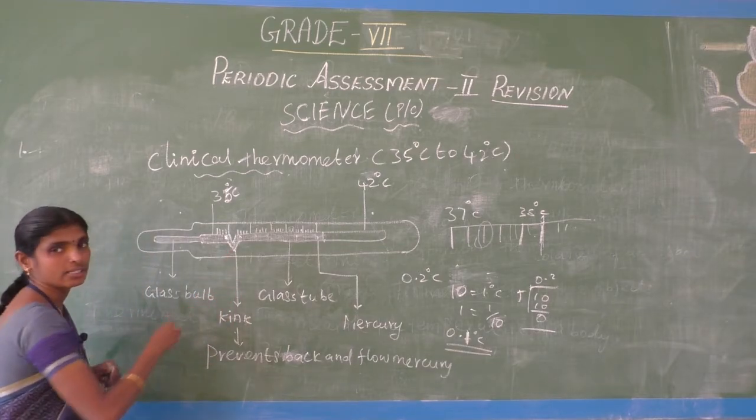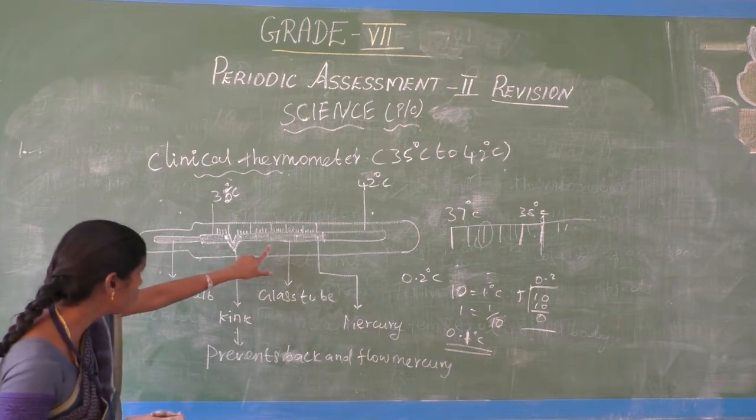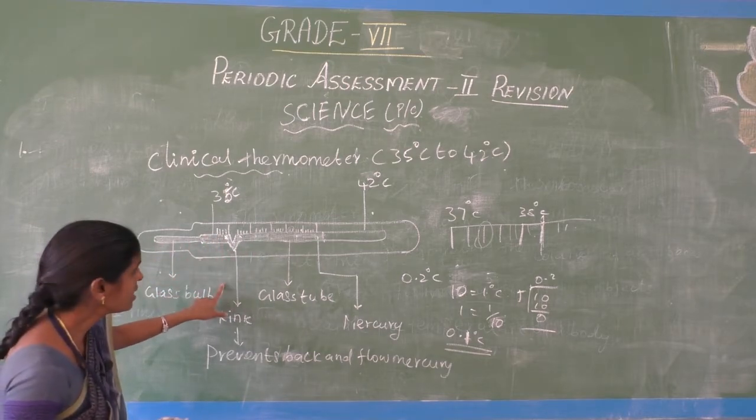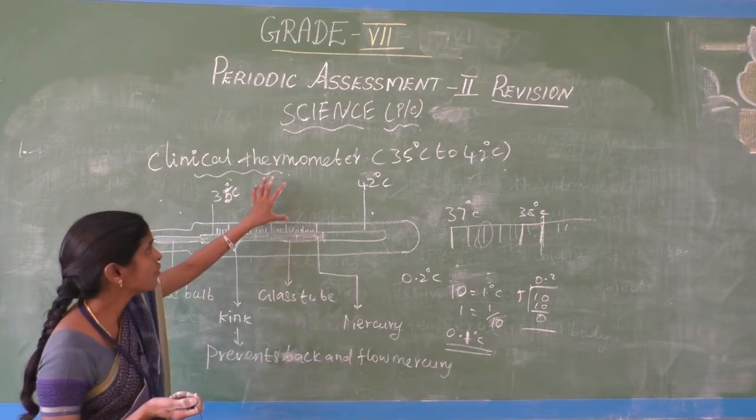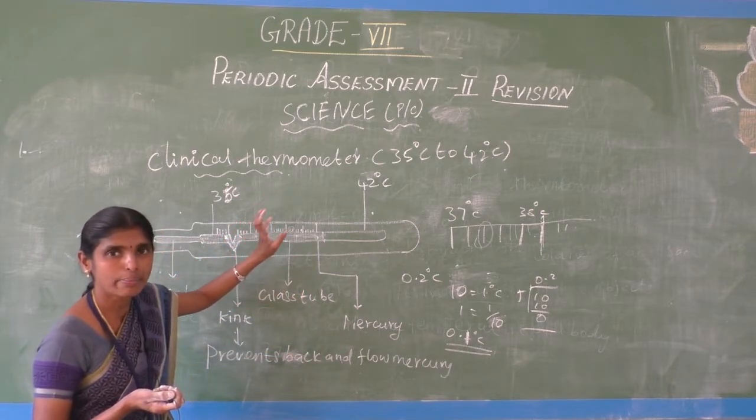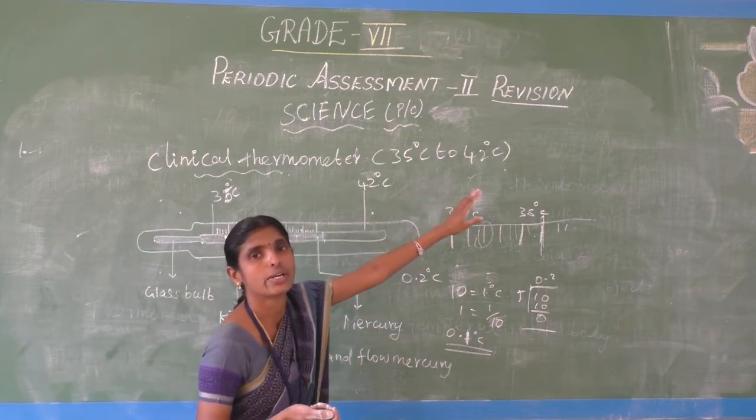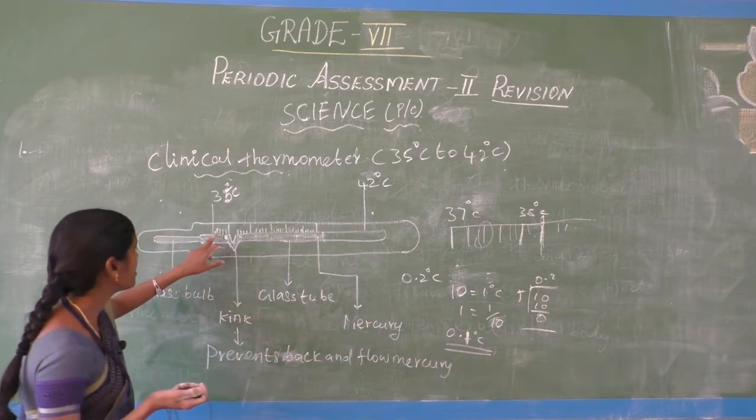Okay, this is the kink. What is present in the clinical thermometer? Glass tube, at the end a glass bulb, and the kink and mercury also. What is the temperature range of the clinical thermometer? 35 degree Celsius to 42 degree Celsius. What is the small line of the